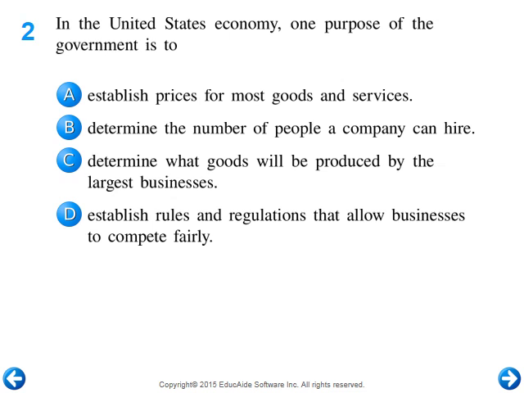Number two, in the U.S. economy, one purpose of the government is to do what? So, what does our government do? Let's just look at the answer here. A, establish prices for most goods and services. Our government doesn't do that. So let's get rid of that.